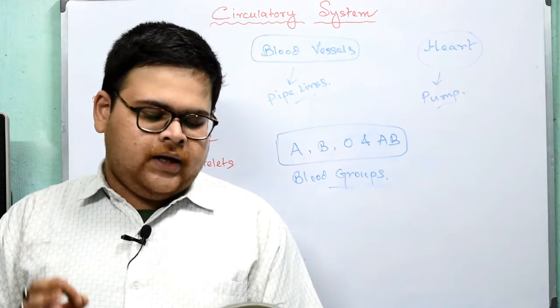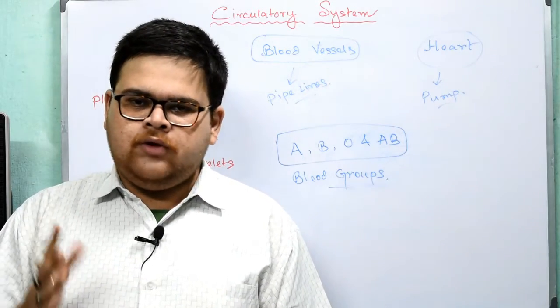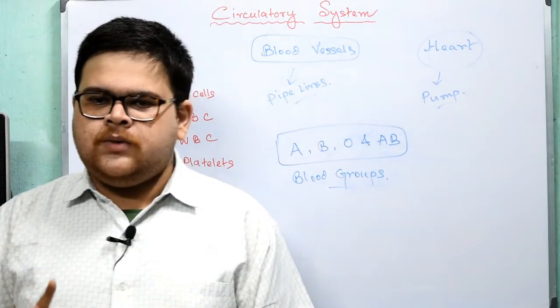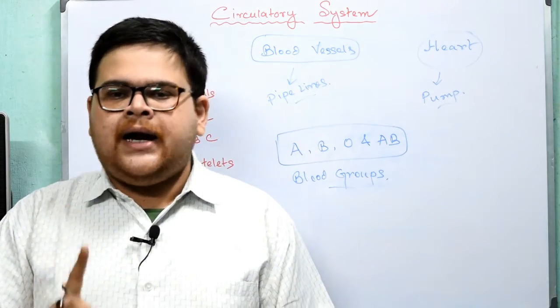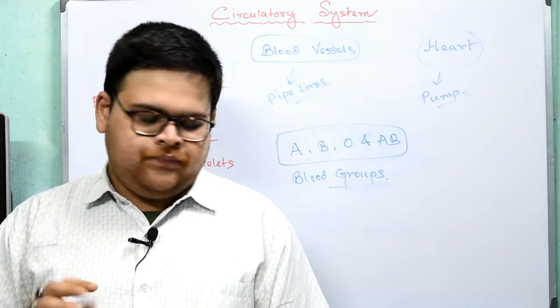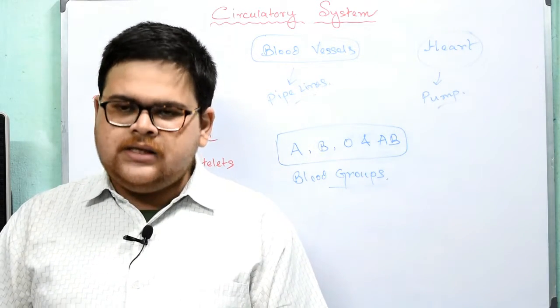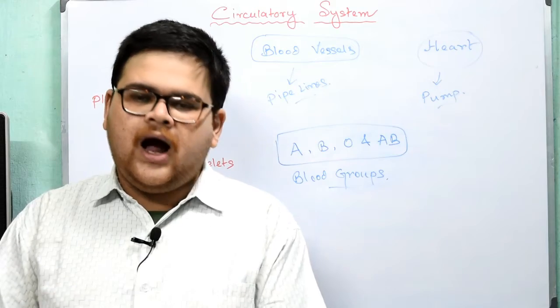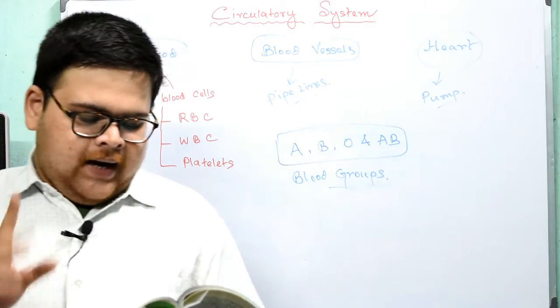So these are particularly 1, 2, 3, 4, 5, 6 points, or whatever you get in your book, 5 or 6 points you will be getting there. These are very important and questions are directly going to come. Write the function of blood. Clear? Now see, what is a blood vessel? We will study blood vessels today, and the human heart we will be studying in the next video lecture, in the next class. Okay, see, blood vessels.